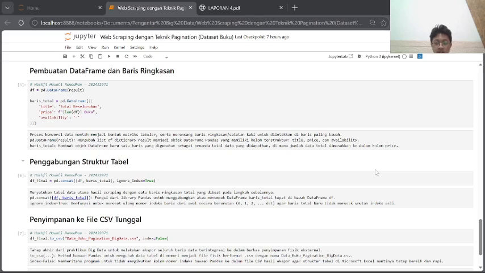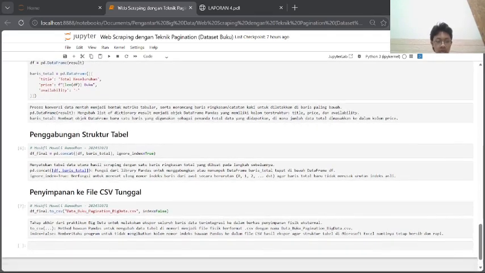Finally, the script exports the entire dataset into a single clean CSV file named data_book_pagination_big_data, leaving out the default pandas index numbers to make sure the file looks flawless when opened in Excel.